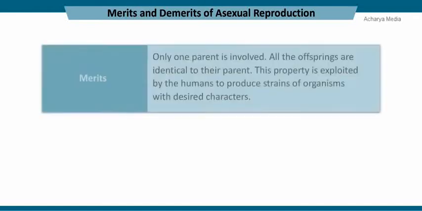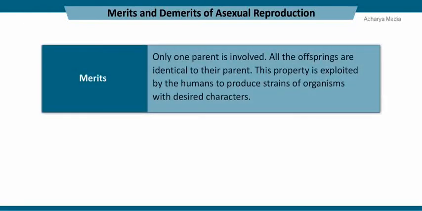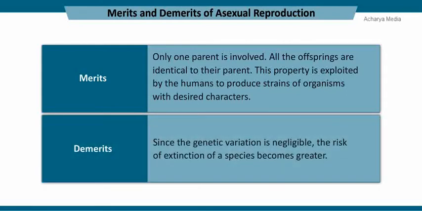Asexual reproduction has both advantages and disadvantages. Let us discuss the merits and demerits of asexual reproduction. Merits. Only one parent is involved, and all the offsprings are identical to their parent. This property is exploited by the humans to produce strains of organisms with desired characters. Demerits. Since the genetic variation is negligible, the risk of extinction of a species becomes greater.